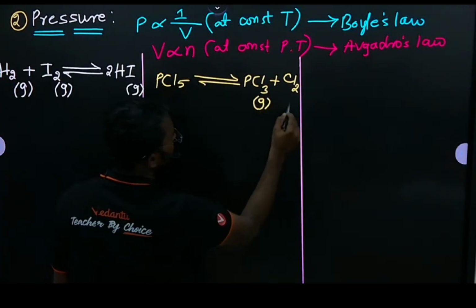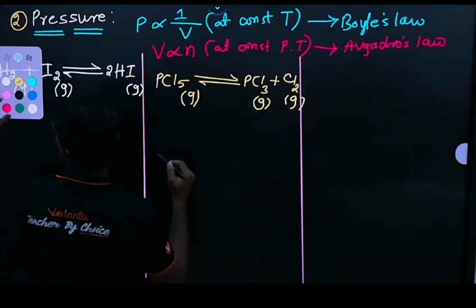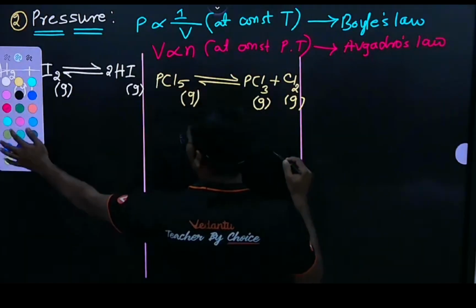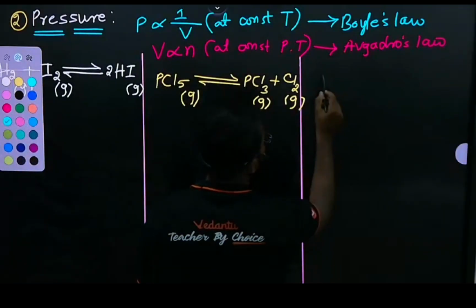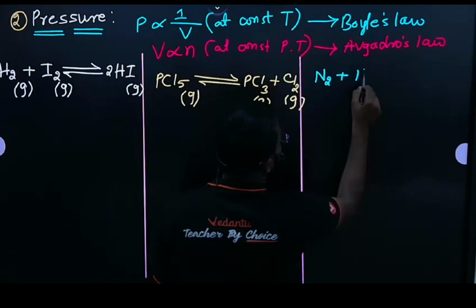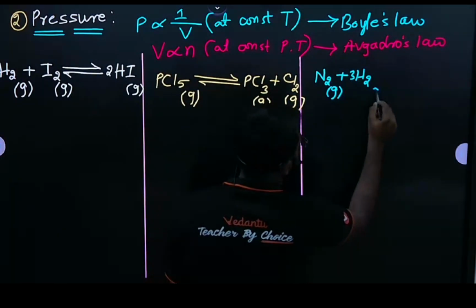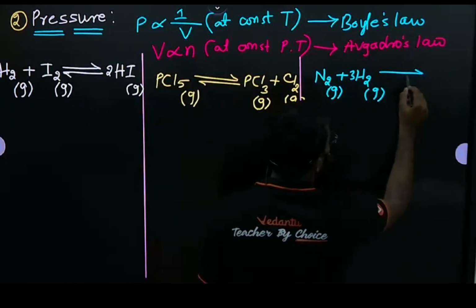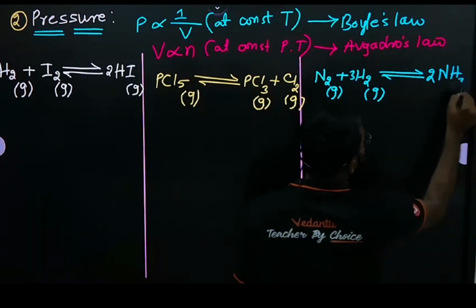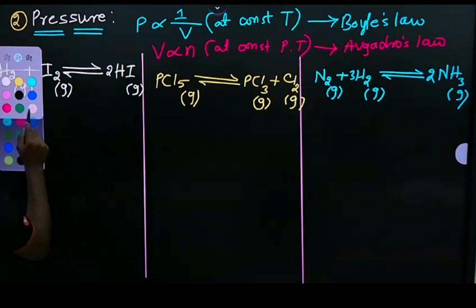Here also all are gases. Next reaction, nitrogen reacts with hydrogen, then formation of ammonia takes place. So see these three conditions.